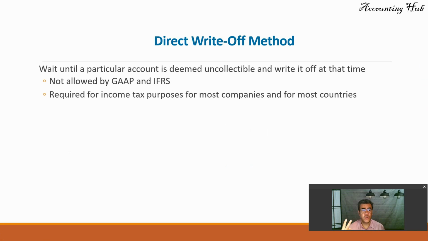Bad debts, we have two methods. We sell on credit, however, we will not receive the payment. So, what is the direct write-off method? Wait until a particular account is deemed uncollectible and write it off at that time. Not allowed by GAAP, so not allowed in the US, and not allowed by IFRS, so not allowed anywhere. So why do we have it? Because it is required for tax in the US and most of the countries.